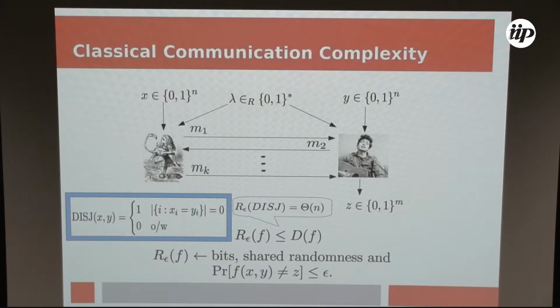But there are functions for which, again, the best strategy is sending the whole input. For example, the disjointness function, which asks, given two n-bit strings, whether there is a position where both have 1.